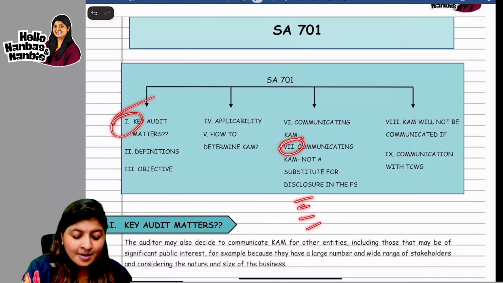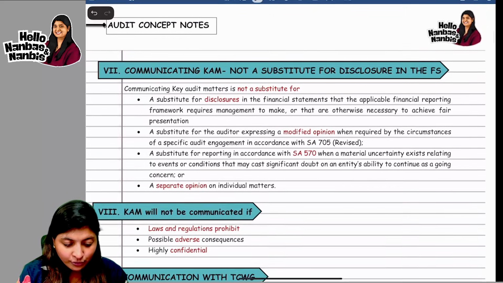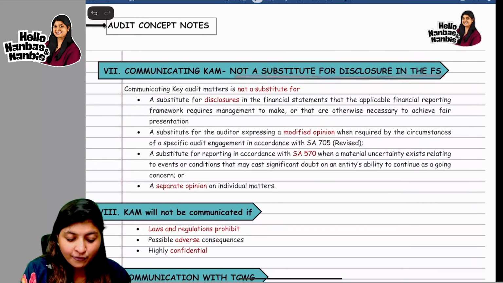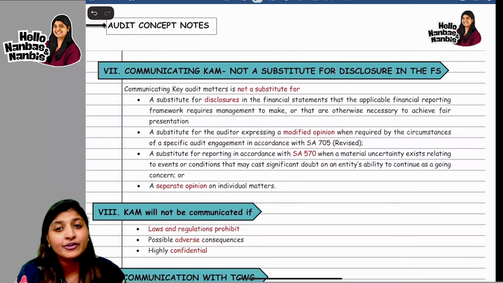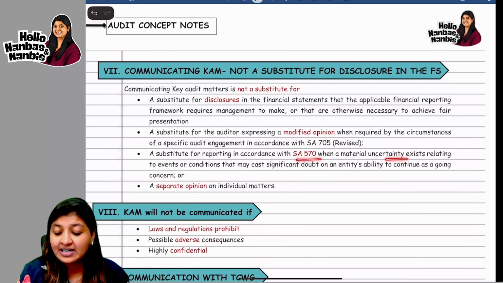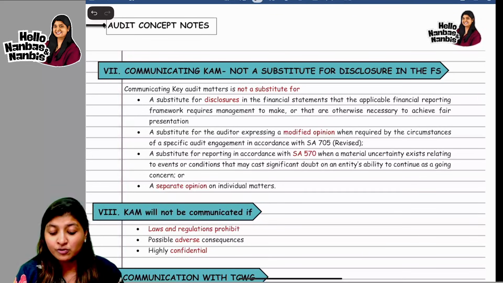So this one and the purpose is given here. I'm just quickly going to those 4 points: not a substitute for disclosure in the financial statement. It is not a substitute for auditor expressing a modified opinion as per SA 705. Not a substitute for reporting under SA 570 where a material uncertainty exists relating to event or condition that may cast significant doubt. It is not a substitute for a separate opinion on the individual matters.